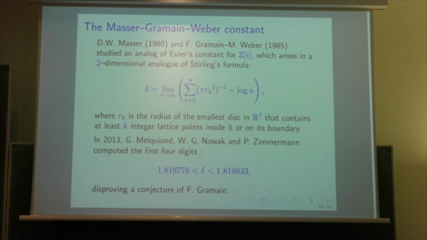And this conjecture was disproved by Melchior, Novak, and Zimmermann in 2013 because they were able to compute the first 4 digits of delta. So it starts with 1819, which are on both sides, and after that here you have 7, here you have 8. So the next digit is unknown, and to compute one more digit seems to be hopeless, and to find a closed formula for delta is an open problem.